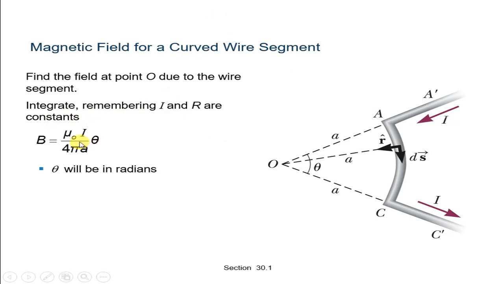There are constant terms, so we will get mu 0 I upon 4 pi a times theta, where theta is in radians. This is our curved surface. We are considering a small ds segment, and the angle between r and ds is theta.